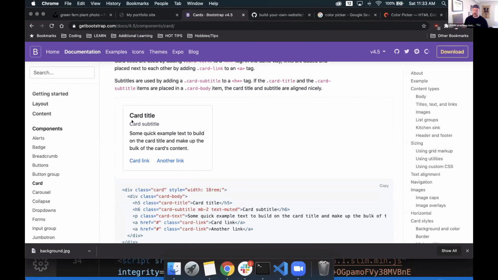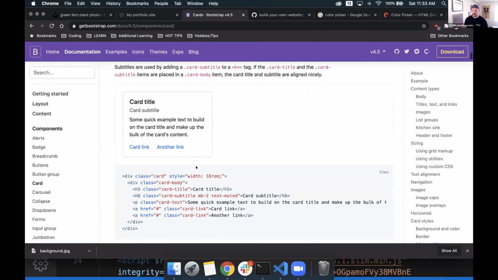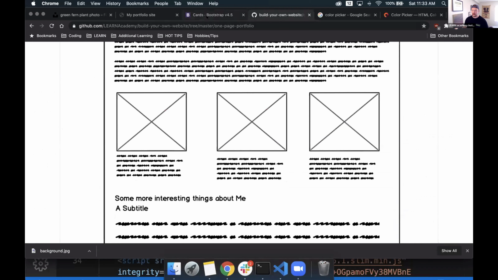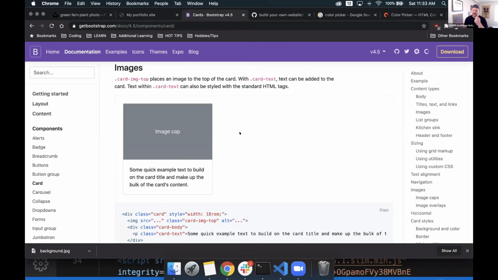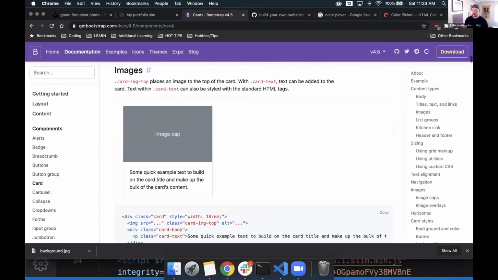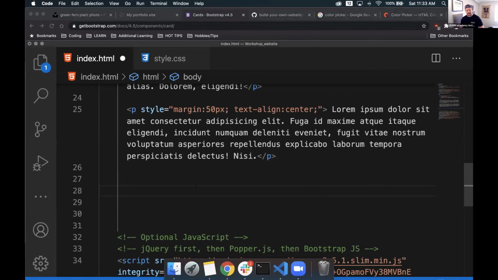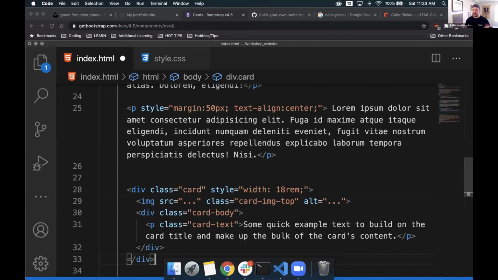We have one if we just wanted straight text and no image on it. That's cool. Oh, here's one without the button. So it looks like this matches up with our wireframe a little bit better. Let's do that. So we're going to go down here, take this one right below the live example of it. We're going to copy that code, go to Visual Studio Code, and then again, like we did with the header, the Jumbotron, we're just going to paste it right in.